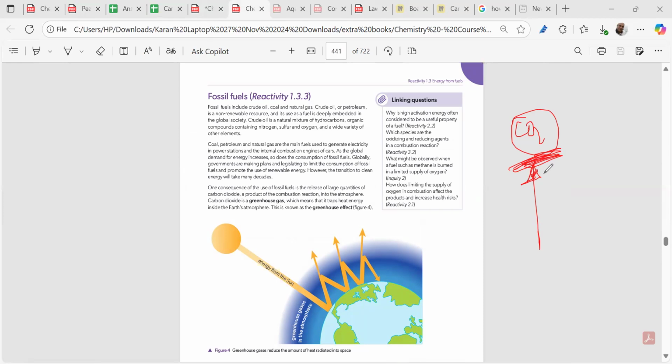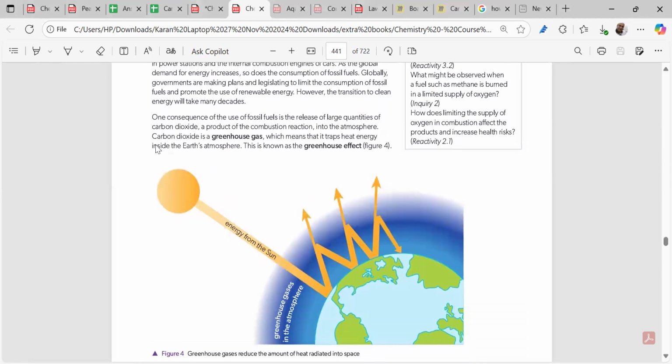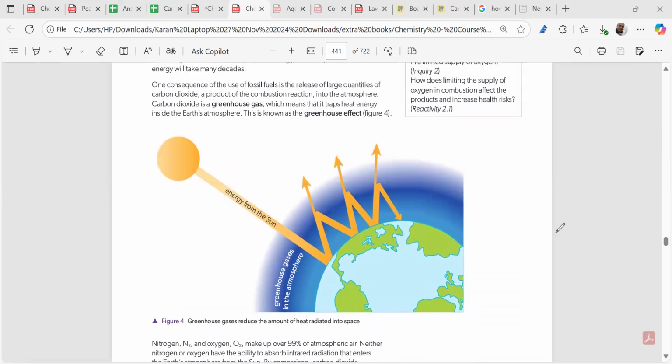To know: what are greenhouse gases? Greenhouse gases are carbon dioxide, methane, and water vapor. Greenhouse gases absorb the infrared rays, and by a bond stretching and bond bending mechanism, they create a friction which increases the temperature of the stratosphere, and this makes our Earth a habitable place to stay. This is called the greenhouse effect.